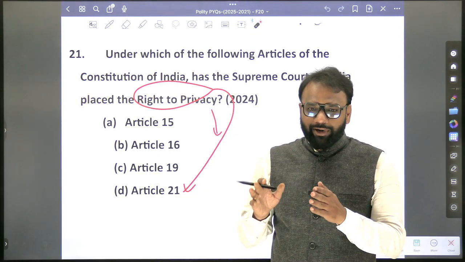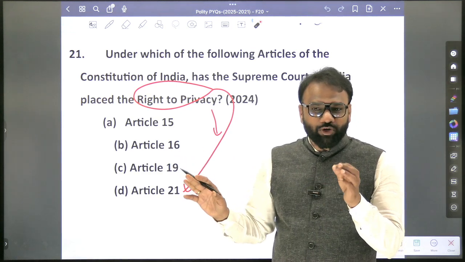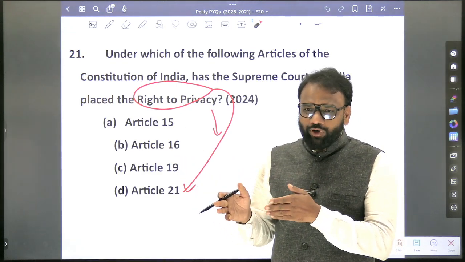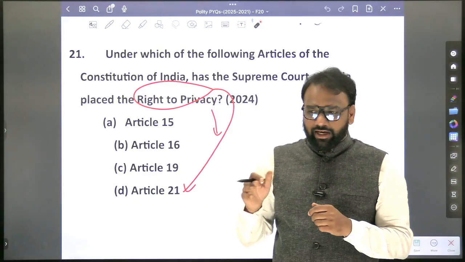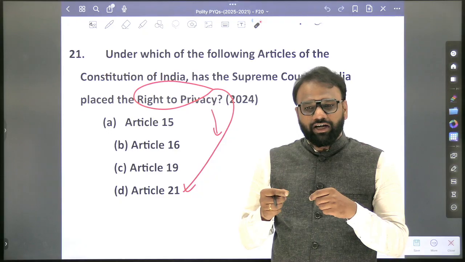Yes, environment. Right to environment comes under which article? 21 itself. Next, right to marry a person of one's choice. 21. Again, it was a Supreme Court judgment in a case, the Hadia case in Kerala. So that term was introduced, meaning it was interpreted as under Article number 21.